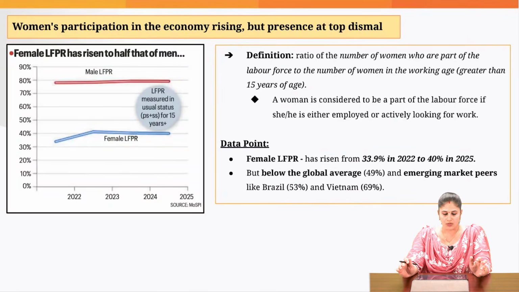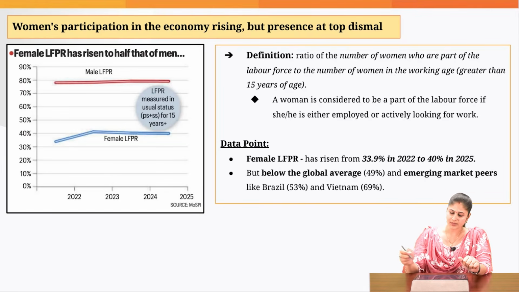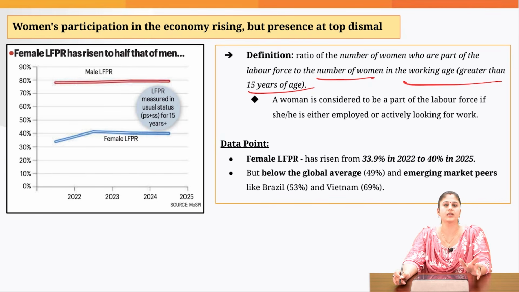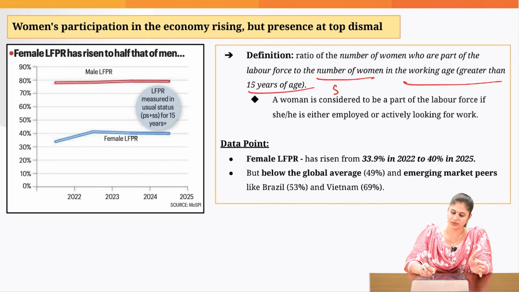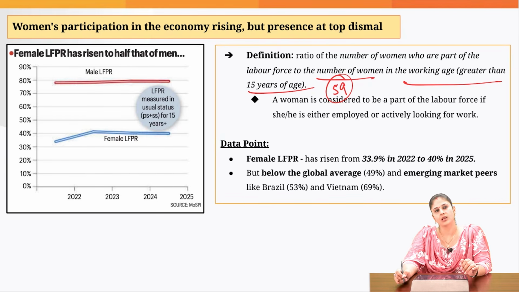Now, firstly, we need to understand what we mean by female labor force participation rate. It simply tells us how many females are part of the labor force. Part of the labor force means that they are actually employed or actively seeking employment, divided by the number of women who are in the working age. What is working age? 15 years to 59 years. So this is what the female labor force participation rate is.